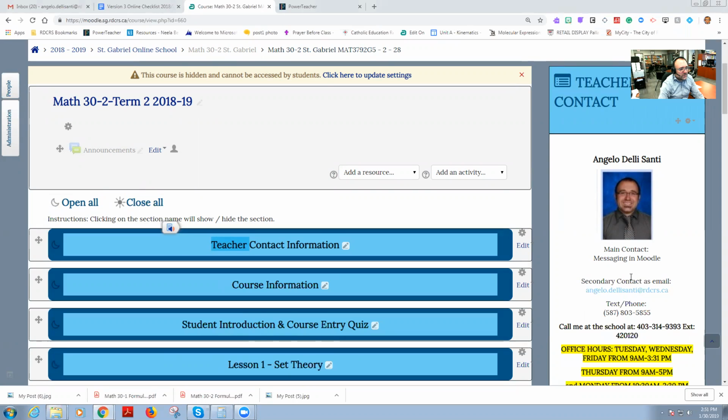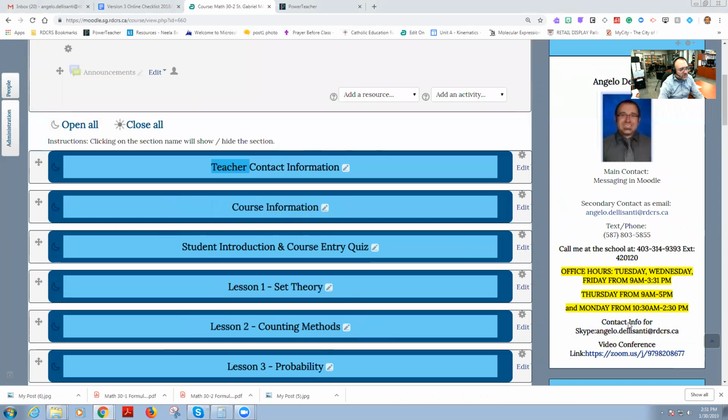Contact information, very essential to get a hold of me, either through email. Here's my text or phone number, and here's my school number. These are my office hours. Hopefully you consider those. If I don't respond to you after those hours, then tomorrow or the next business day, I will get back to you.